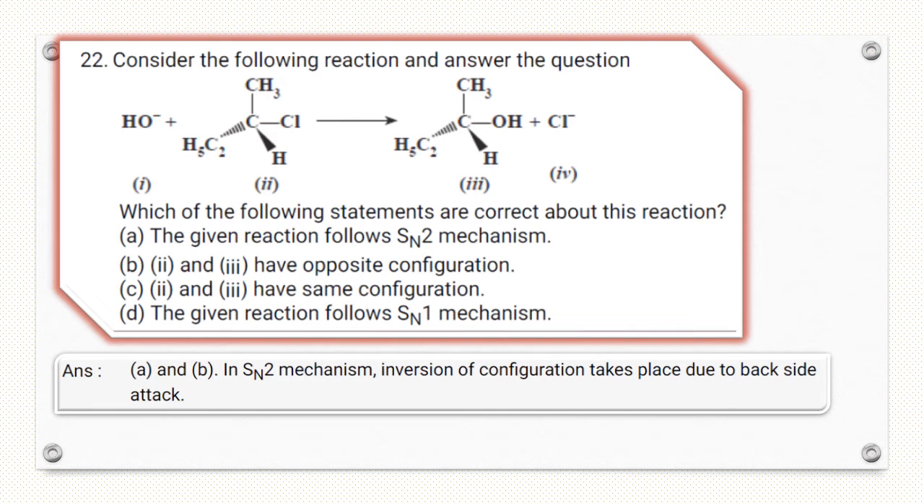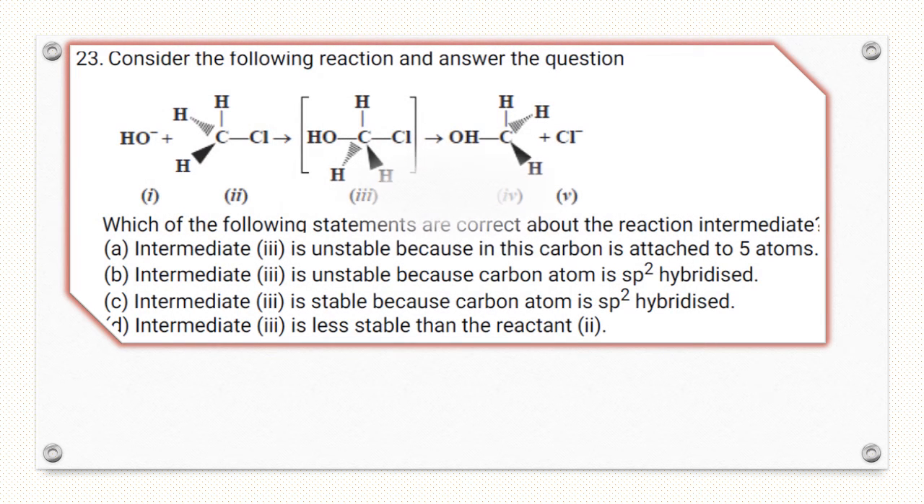So here this is C and D, because this is not SN2, this is SN1, this follows the SN1 reaction. Next, here the hydroxide ion attacks from the backside, so backside attack, that is an SN2 reaction.